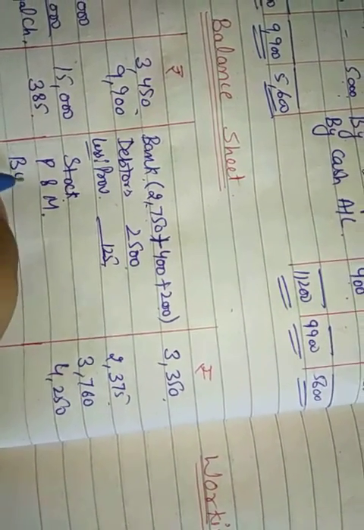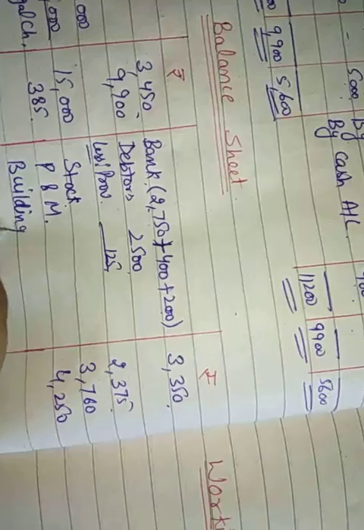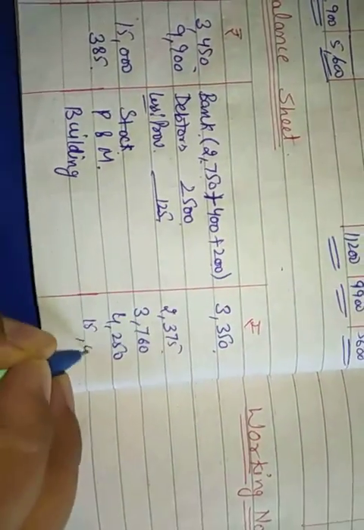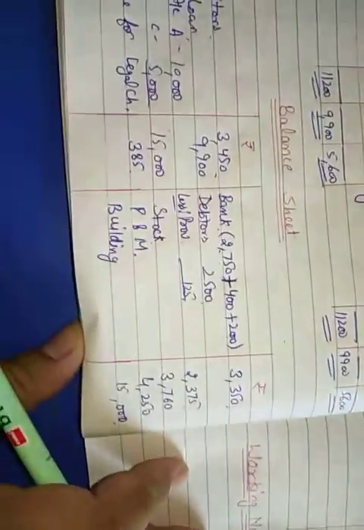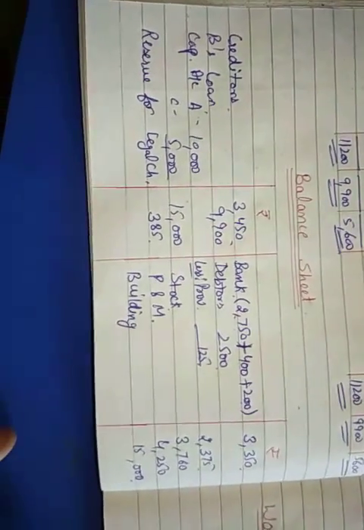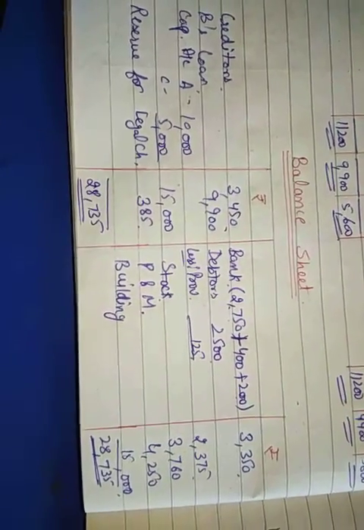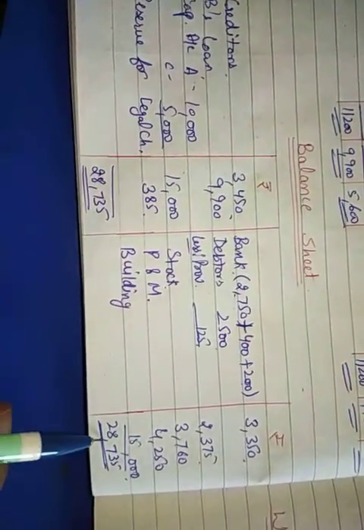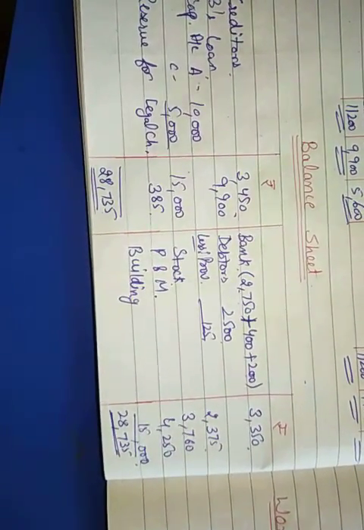Next is building, and building stood at 15,000. Okay, now let's total it and find out if it is correct or not. Now as you can see, the total of both sides is matched, which means our balance sheet is correct. This was all about question number 53.